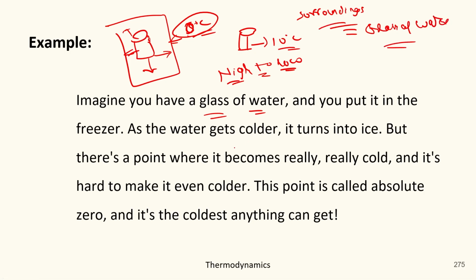So in this scenario, it will reach the absolute zero, or you can say the coldest point the water, or the thing, could achieve. Got it? So this was the explanation for the third law of thermodynamics.